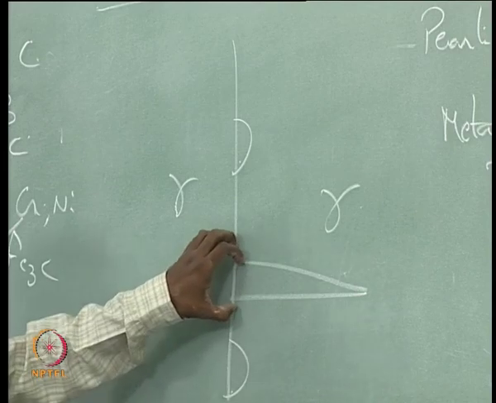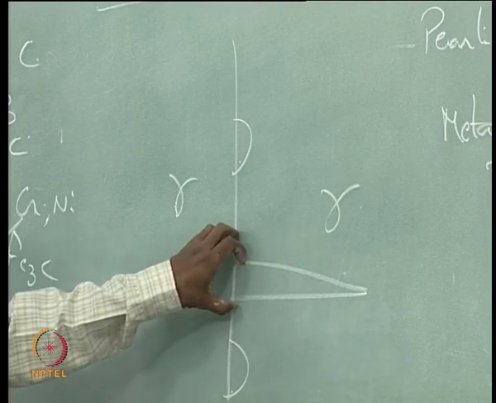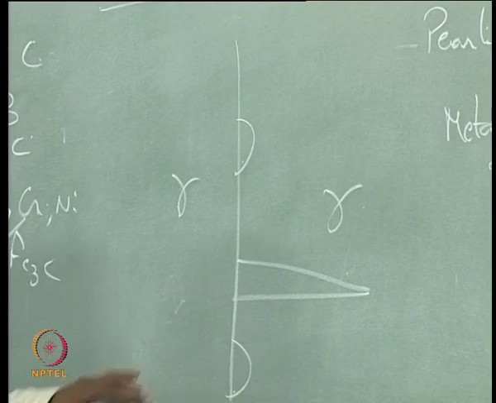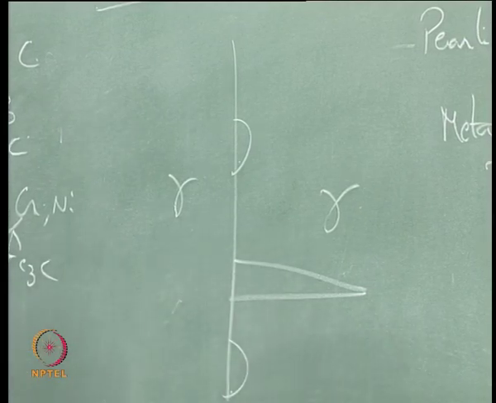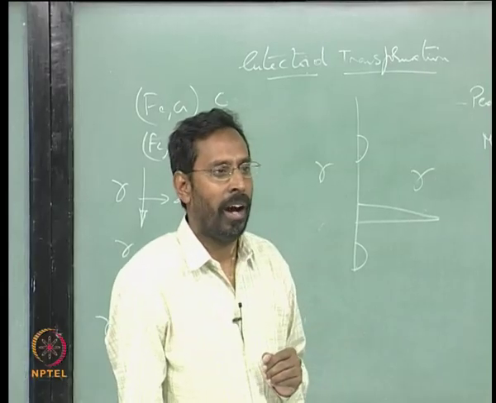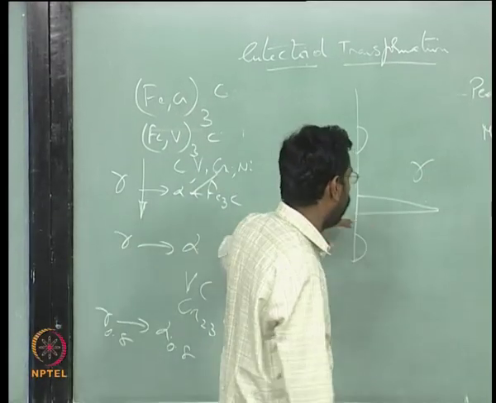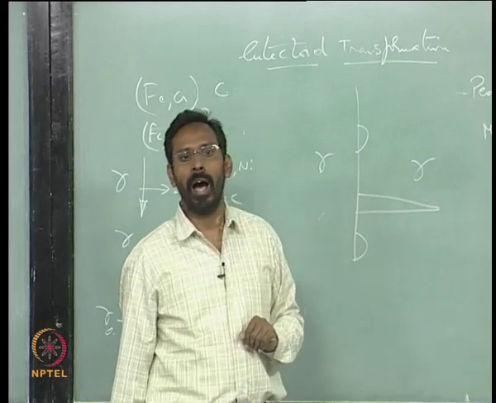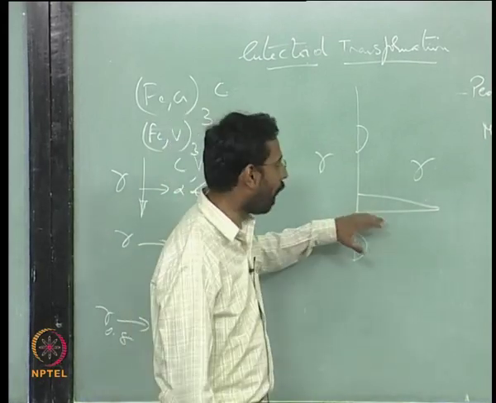This is what people call the Widmanstatten structure. Widmanstatten structures come at low temperature, because at low temperature, in order to have the strain compatibility or the interfacial energy compatibility, you would see that it would form on specific planes, so that you can have a coherency.